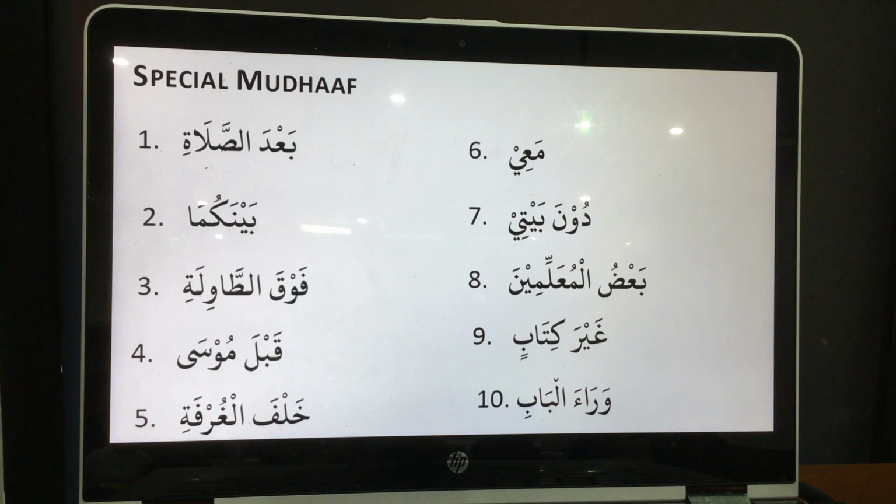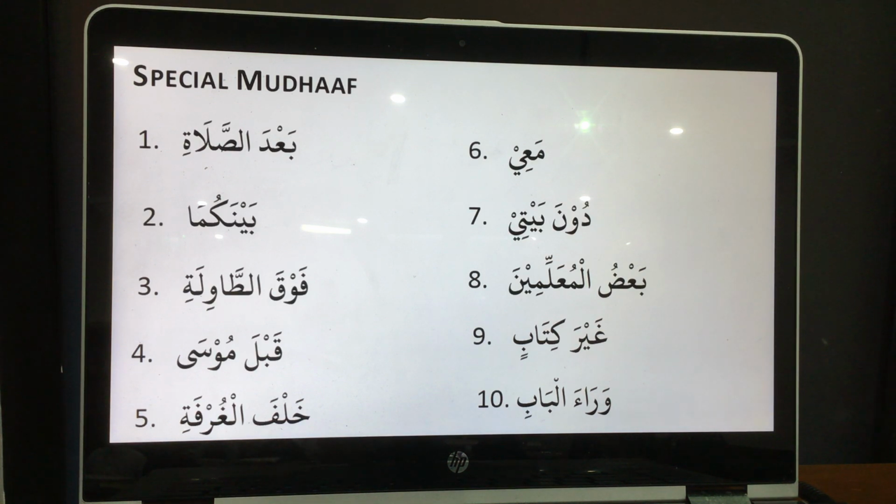Now, listen to me carefully. Girls, listen. Next class, we're going to do another fragment. Out of 5 fragments, we've done 1 fragment. In this 1 fragment, mudaf ilayh, there are 3 sections. One section is that 2 words coming together become mudaf ilayh. The second section is a word attaching with a pronoun, an ism attaching with a pronoun, like your pen, my pen, his pen, his car, all these things. And the third one was special mudaf.